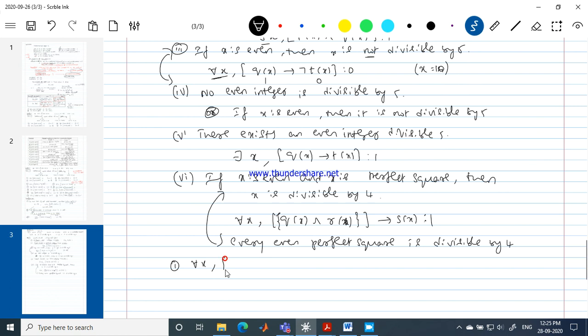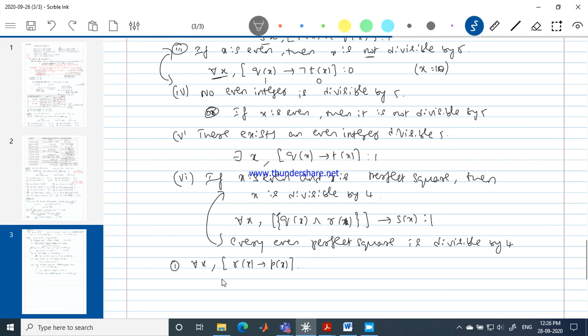So this is the question: for all x, R of x implies P of x. R of x means x is a perfect square, P of x means x is greater than 0.